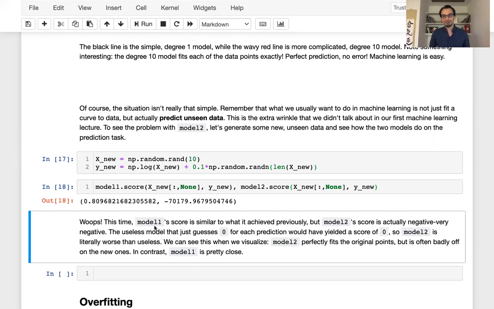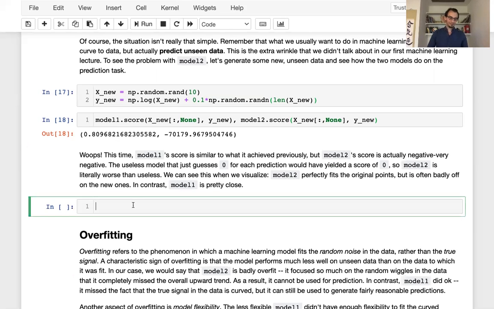What I want you to know about the coefficient of variation is that a flat, useless model that just guesses the same number for each prediction task, say a model that always returns the value 0, for example. That's a model. It's a very boring model, but it's a model. That boring model would achieve a coefficient of variation of 0. So the very flat, boring model that doesn't even look at the data and just says 0, 0, 0, 0, 0, that model is better than Model 2 at predicting unseen data. Model 2 is worse than useless.